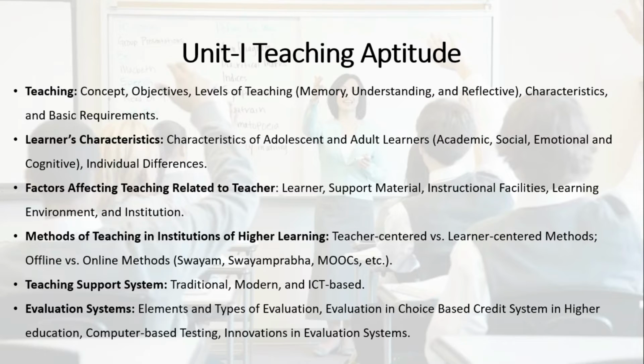After we go through these 10 units, I'll highlight some topics unit wise which we have to give more preference, because those are topics that are repeatedly asked, and were asked in previous years' NET examinations. We'll finish the units and see that at the last. So this is unit 1 about teaching aptitude.